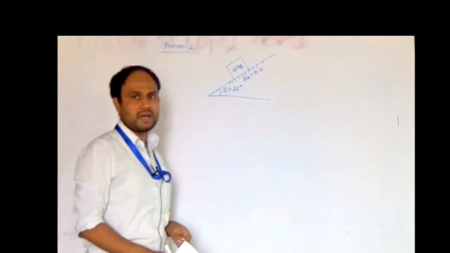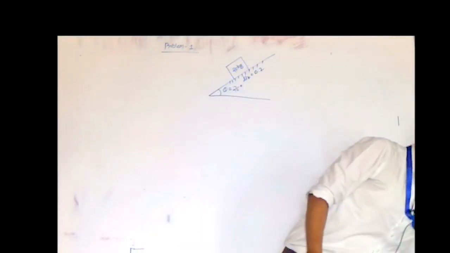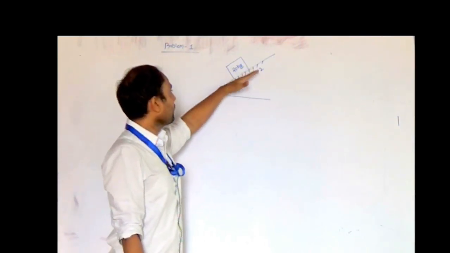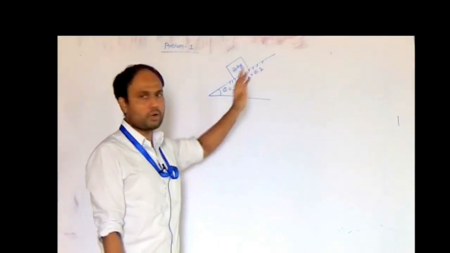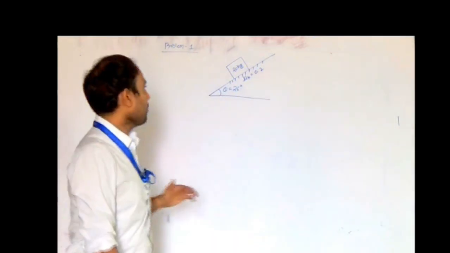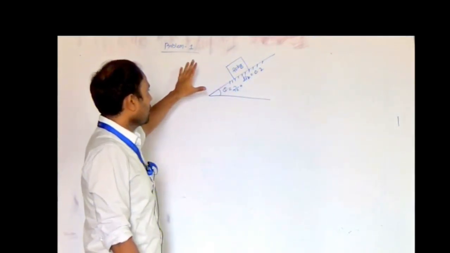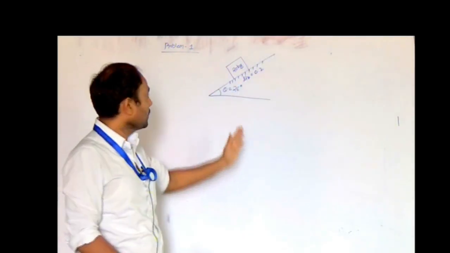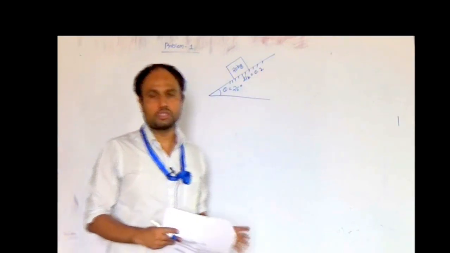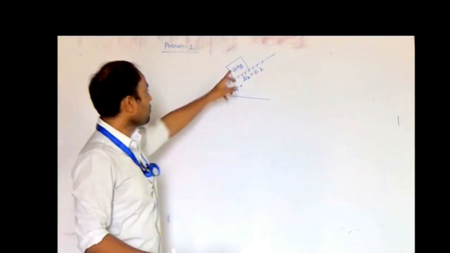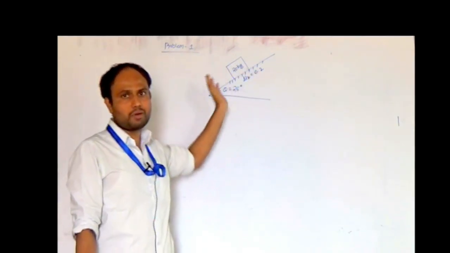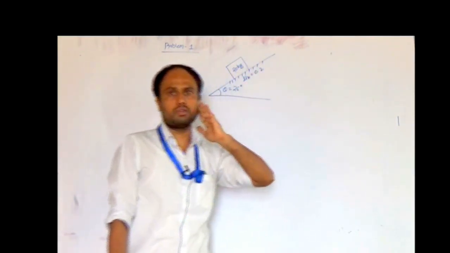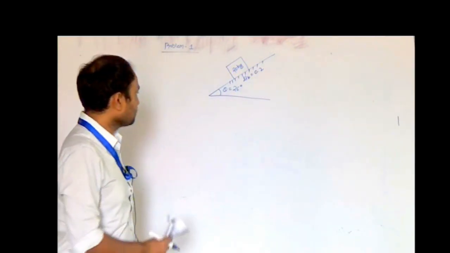There is a block of mass 20 kg which is resting on an inclined plane. The angle of the inclined plane is 26 degrees and the coefficient of kinetic friction between that surface and the block, mu k, is equal to 0.2. The problem asked is that if you push this block with a velocity of 4 meter per second in the upward direction, find out the maximum distance it will cover on the inclined plane. So, you have to find out the distance d or s along the inclined plane.